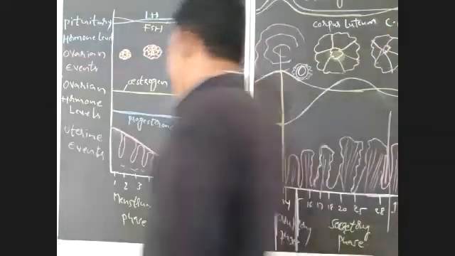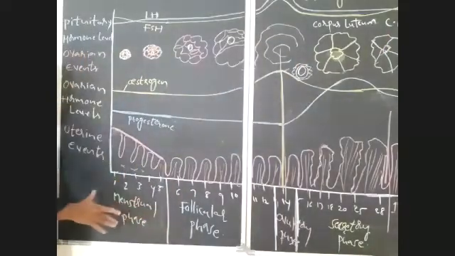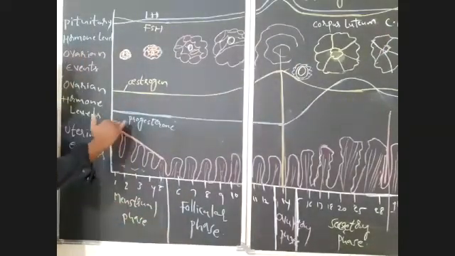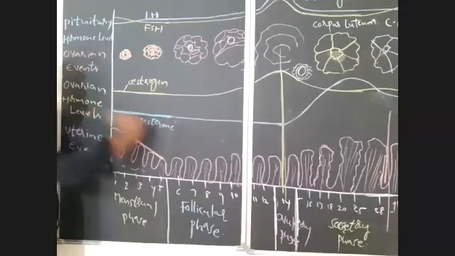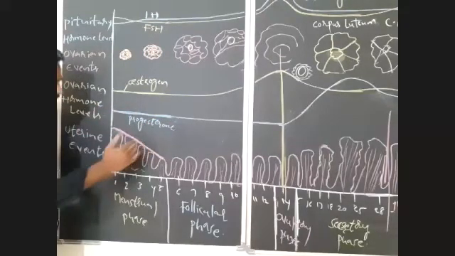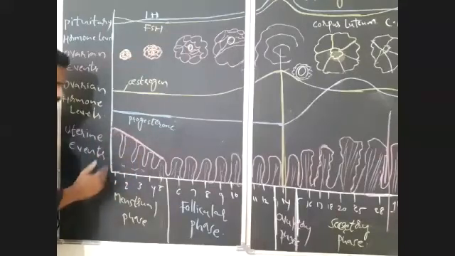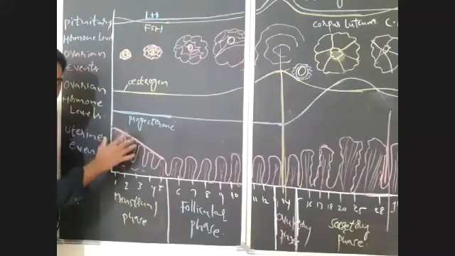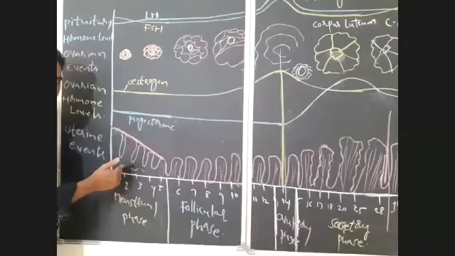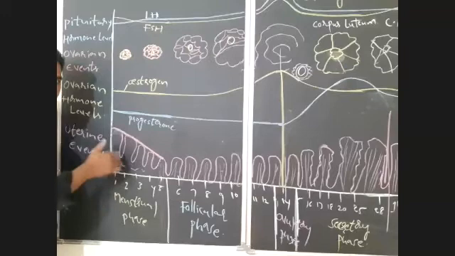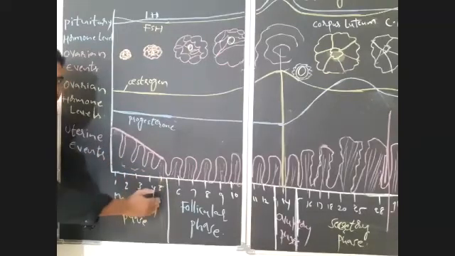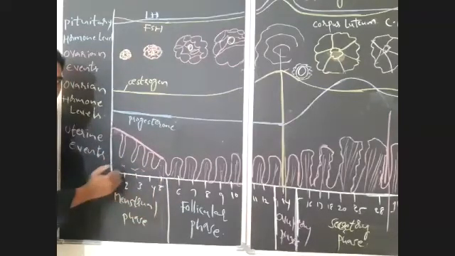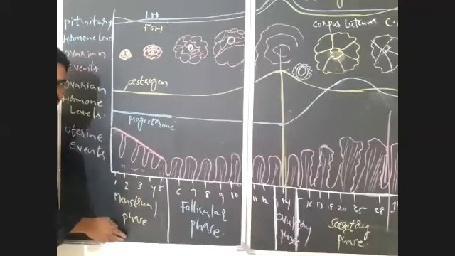So if you observe now here, in the first phase, or menstrual phase, due to a sudden drop in the level of progesterone, the endometrium will be degenerated and all the capillaries which are present here will break down. So this degenerated endometrium, along with the cell debris and the blood released by the breakdown of capillaries, will be sent out through the vagina in the form of menstrual flow. That will take place from the first to third or first to fifth day of the menstrual cycle. That is the menstrual phase.